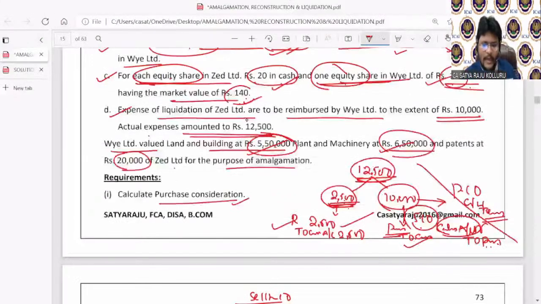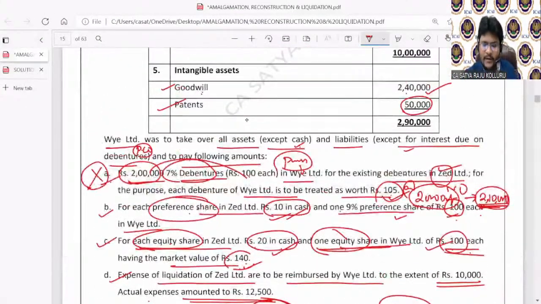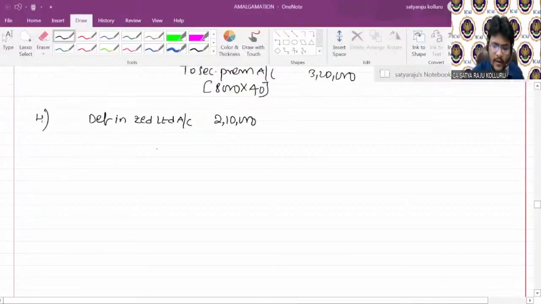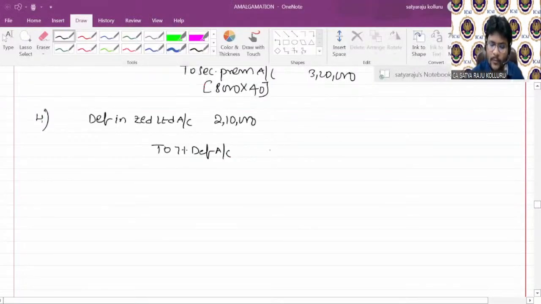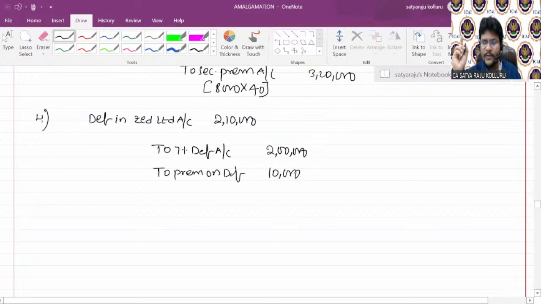In your company, you are issuing at which percentage? 7% debentures account. The issued debentures' face value is 2 lakhs, and the premium is 5 rupees, so 7% debentures face value is 2 lakhs, to premium on debentures, which is 10,000. Am I right? Next.